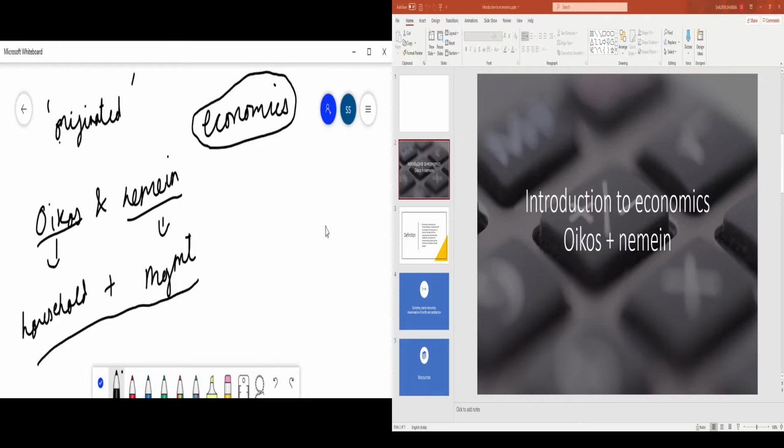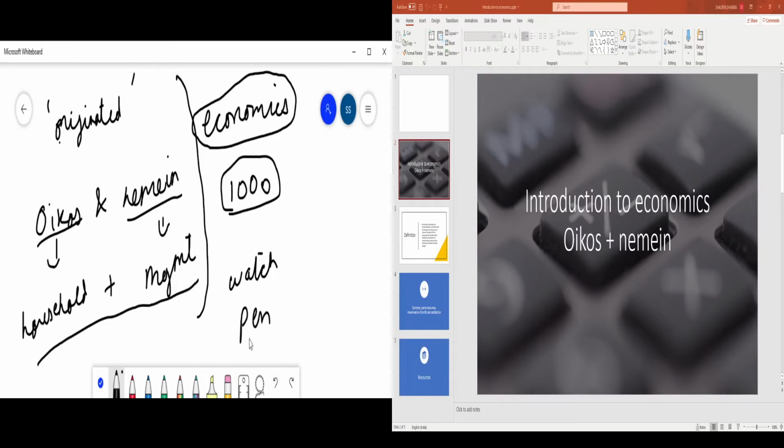What does that mean? So let's take an example. So let's say you have 1000 rupees. You have to decide how to spend it, right? So let's say you can buy a watch, you can buy a pen, you can buy a lot of things, right? So these are the things you can buy, right? These could be unlimited, right? So your wants are unlimited.